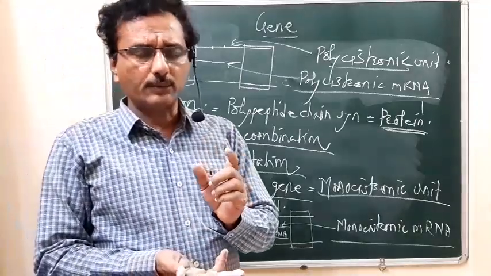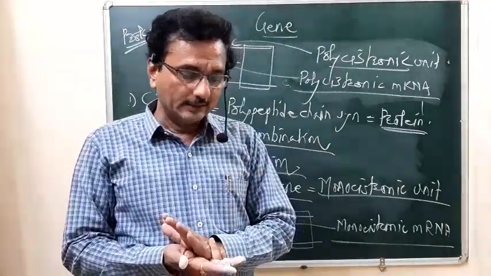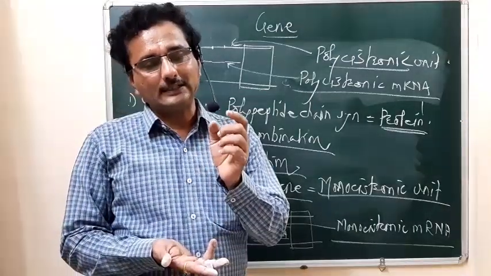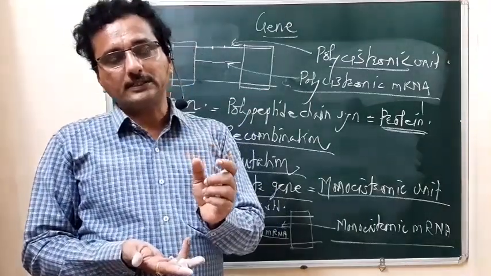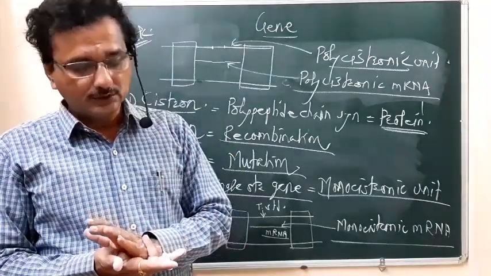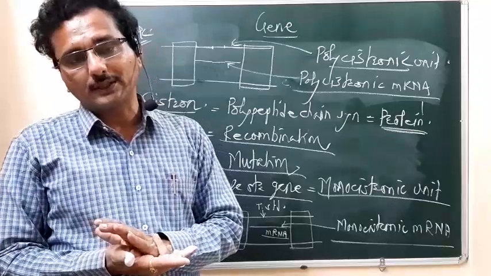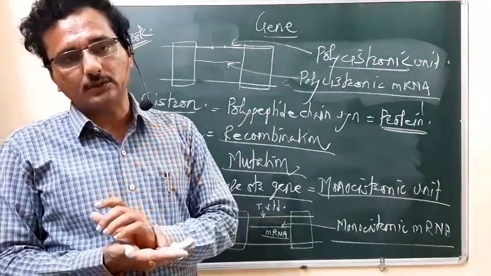When a single gene is present in the transcription unit, that unit is called a monocistronic structural gene unit.